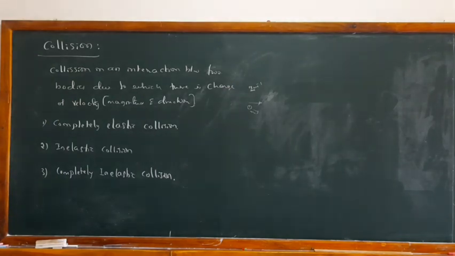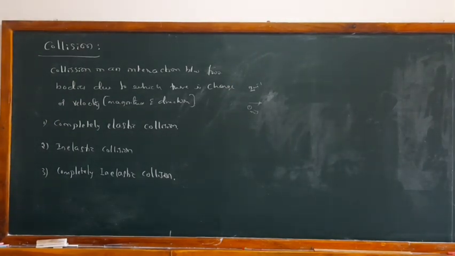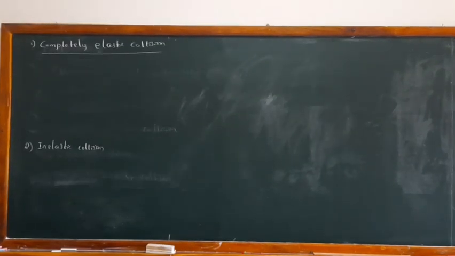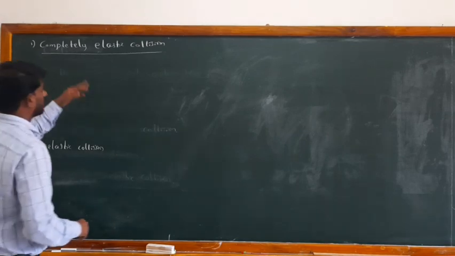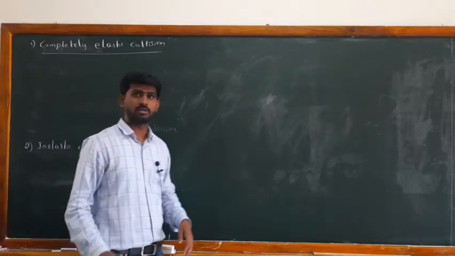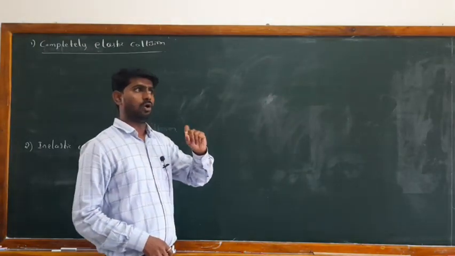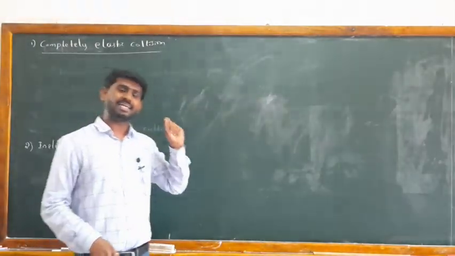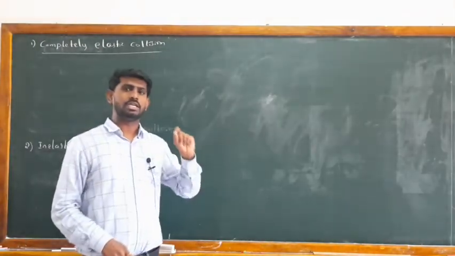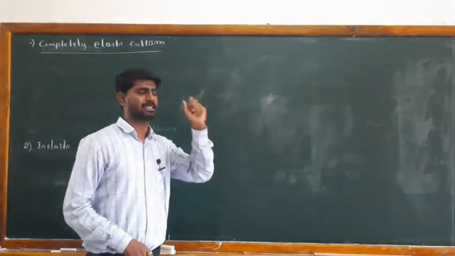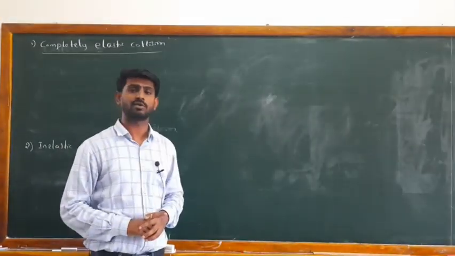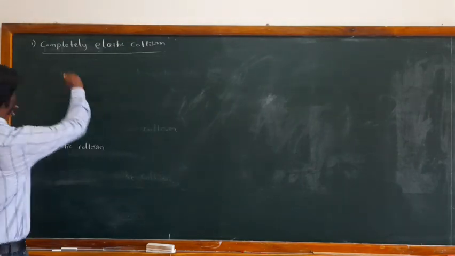What do we mean by a completely elastic collision?